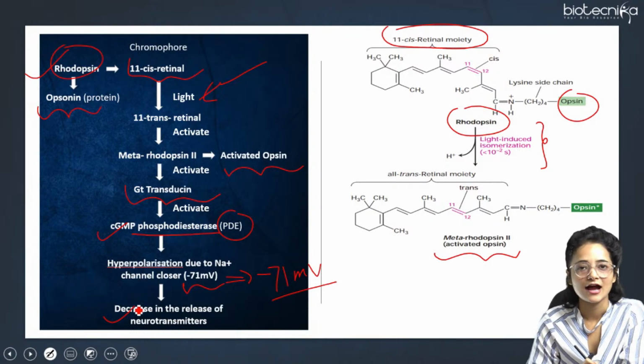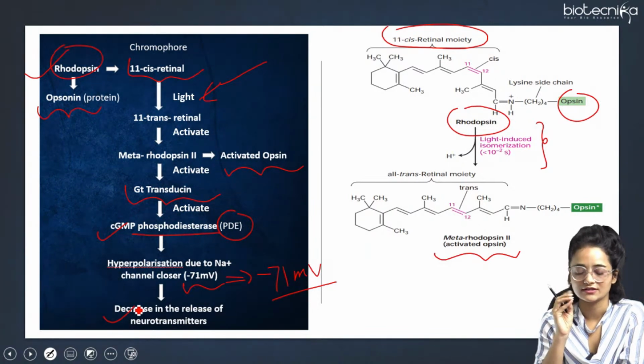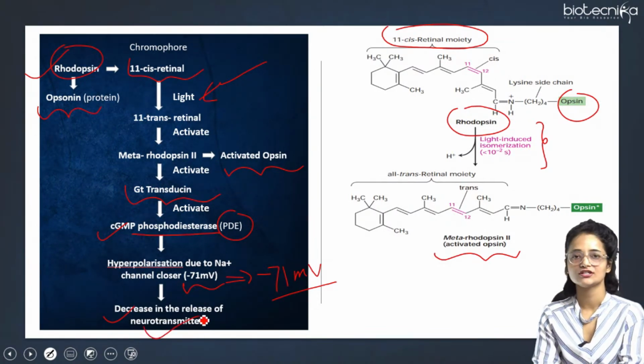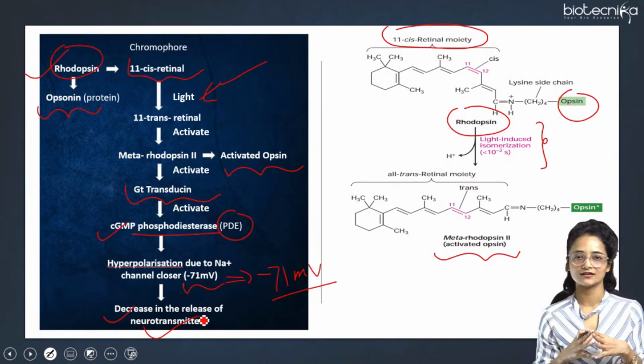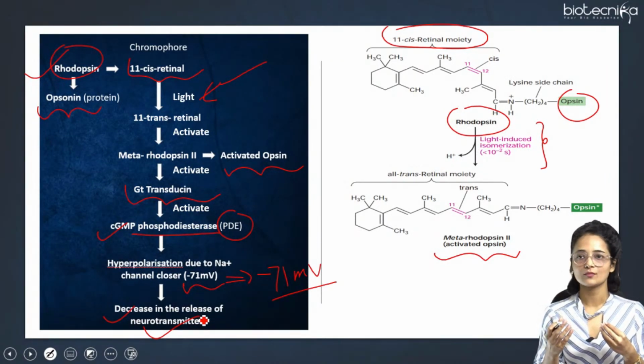And due to this hyperpolarization, what happens? It decreases the release of neurotransmitters. If there is so much light present, we don't need that much signaling, so the neurotransmitters are not required at that time, because we are able to visualize things properly.